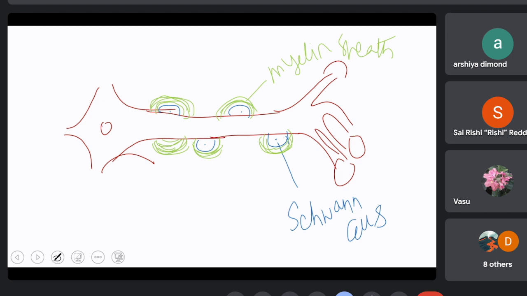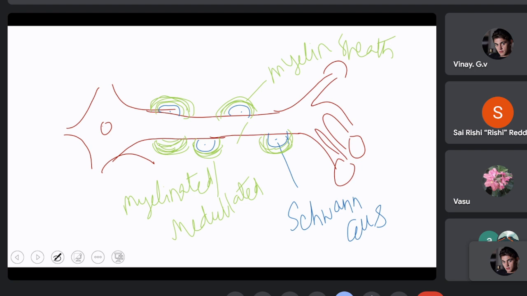Hence, these nerve fibers which are surrounded by a myelin sheath are called myelinated nerve fibers, and they are also called medullated nerve fibers. Here medulla is the term used by some scientists for the myelin. So they can be called myelinated nerve fibers or medullated nerve fibers. And the one without this myelin sheath is called a non-myelinated nerve fiber or non-medullated nerve fiber.